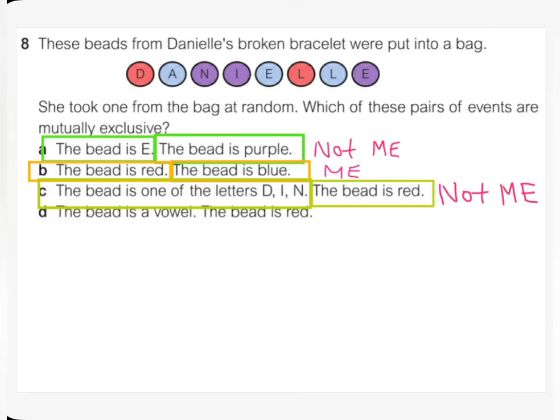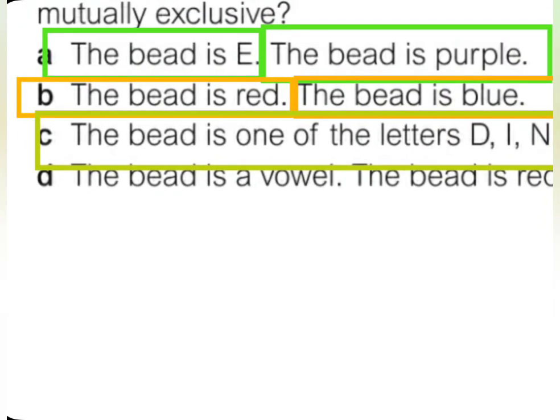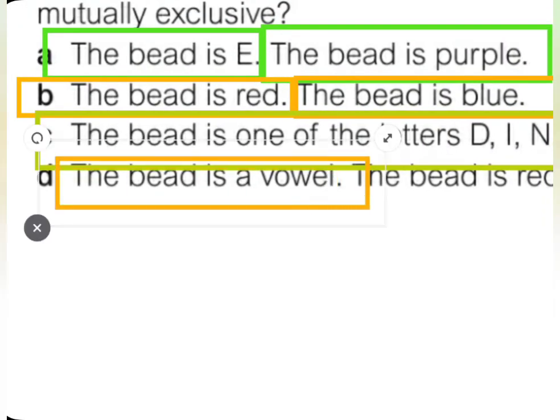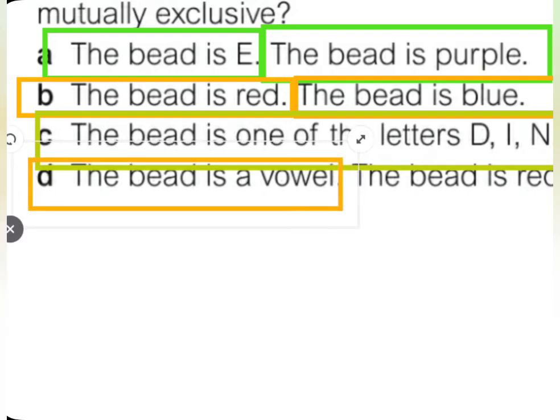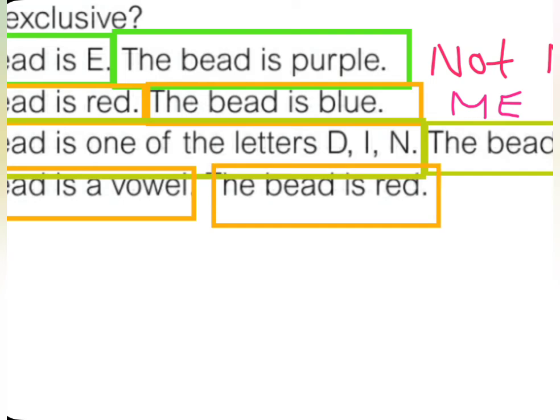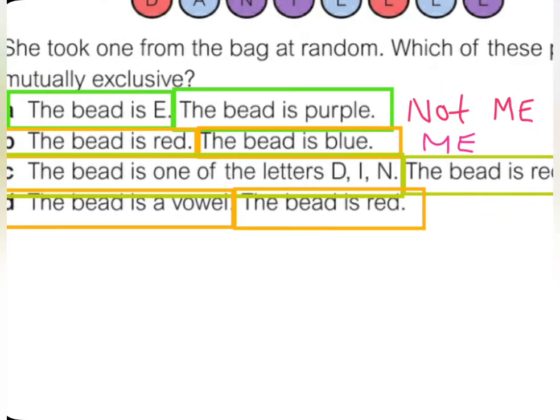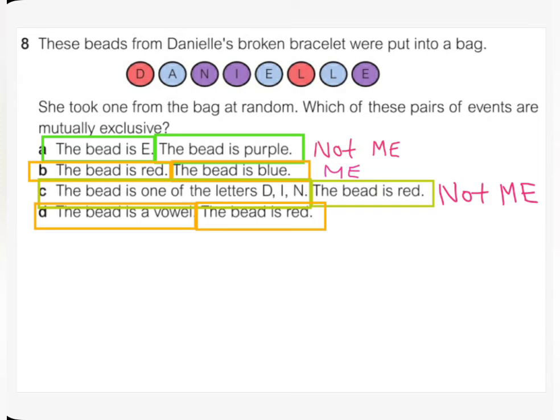Now let's take a look at the last one. The last one is D. The bead is a vowel, as you can see here. Let's put it here. The bead is a vowel, and then the bead is red. Now, if I find a red bead that has a vowel on it, it means they're not mutually exclusive.